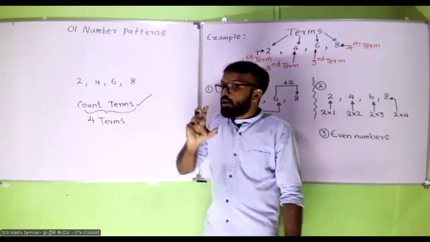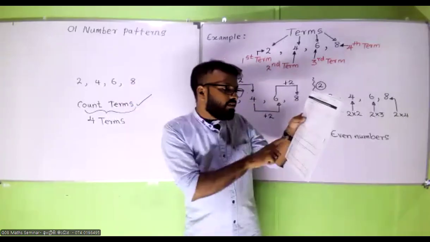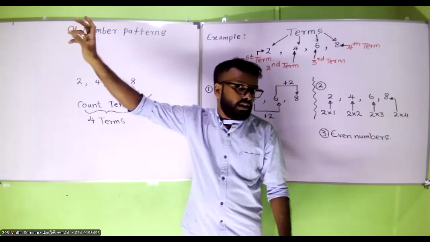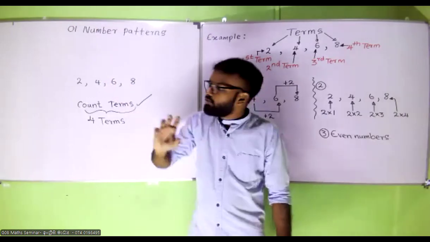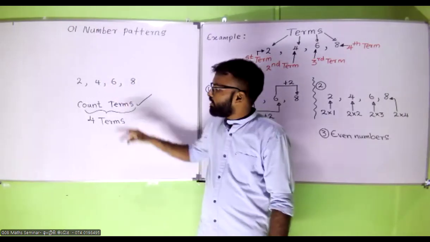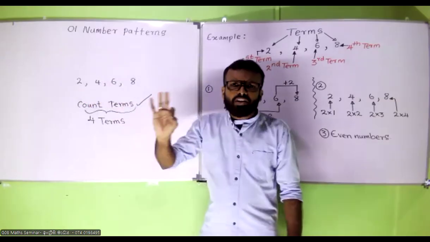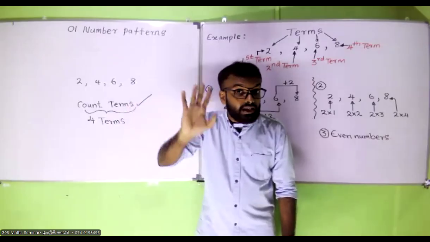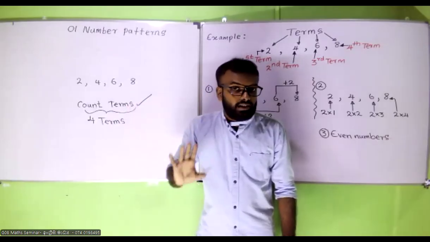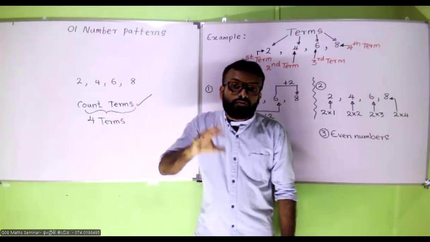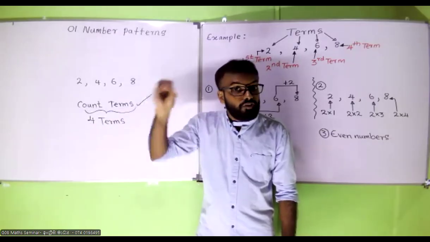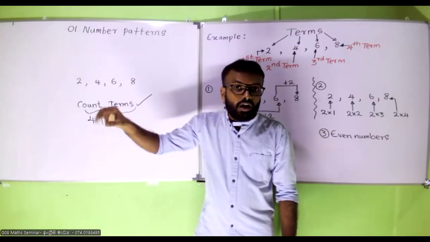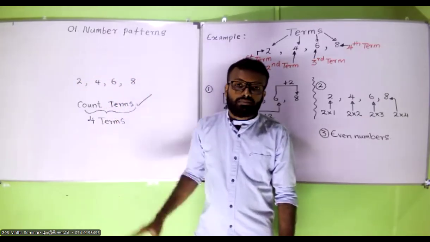Right? So still I didn't give you the answer, then we can say above number pattern is blah blah blah. There is a question, right? So I am going to explain that now. There are 4 numbers and we can finish counting it. If we can finish counting, we are saying finite. If we cannot finish counting, we are saying infinite.